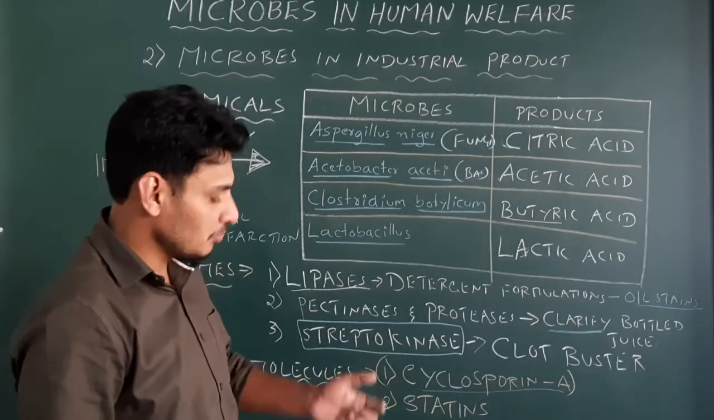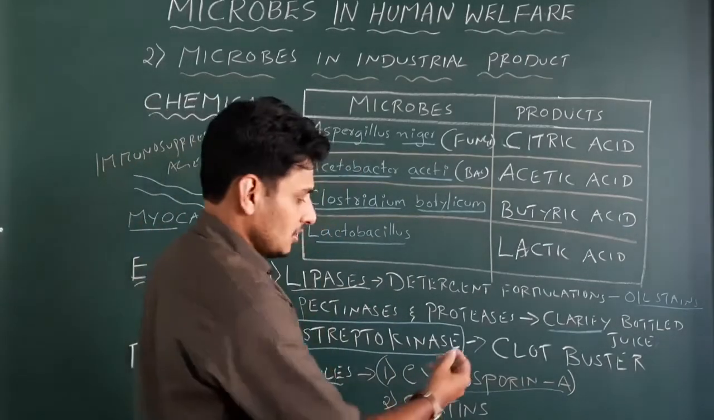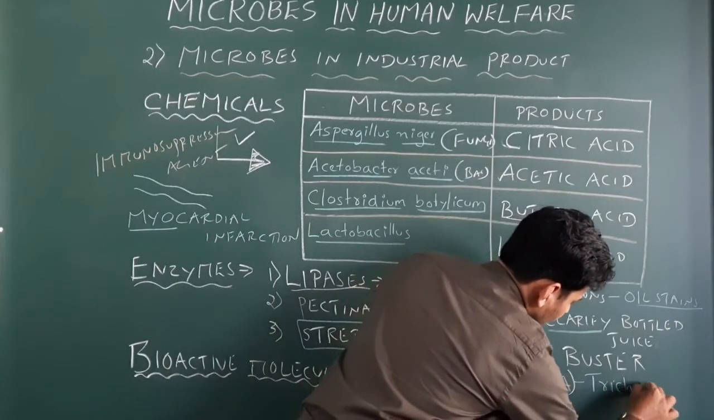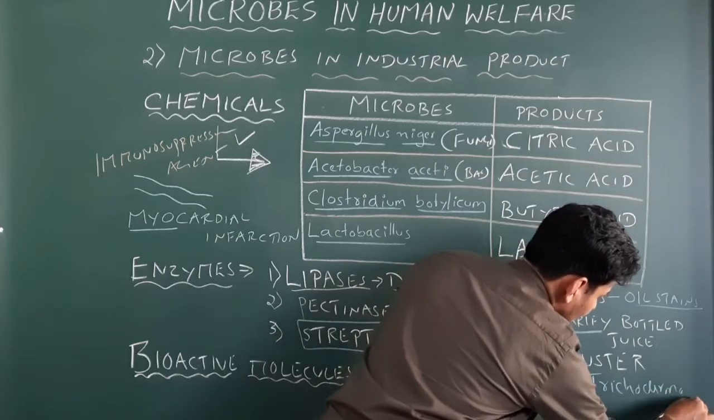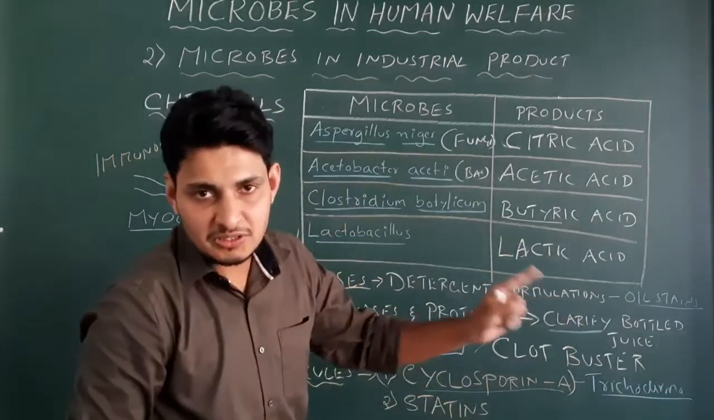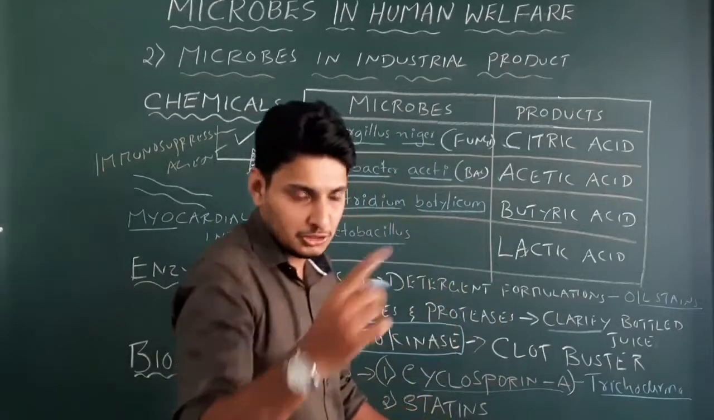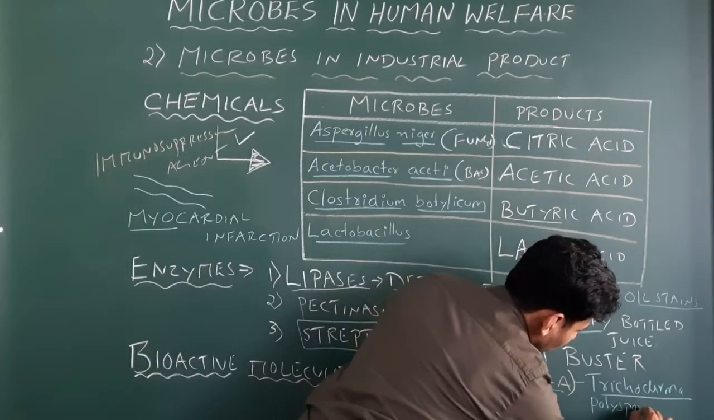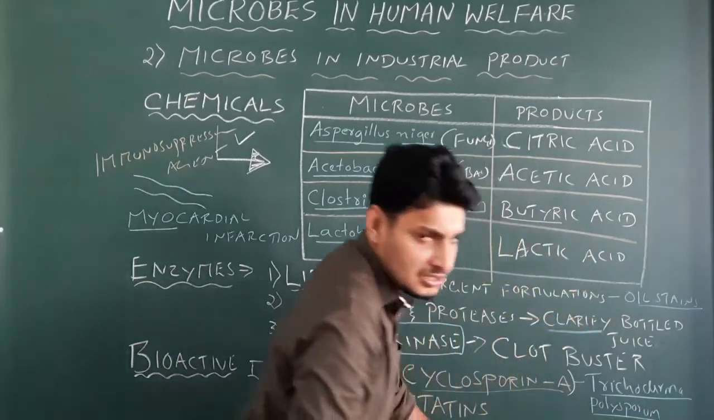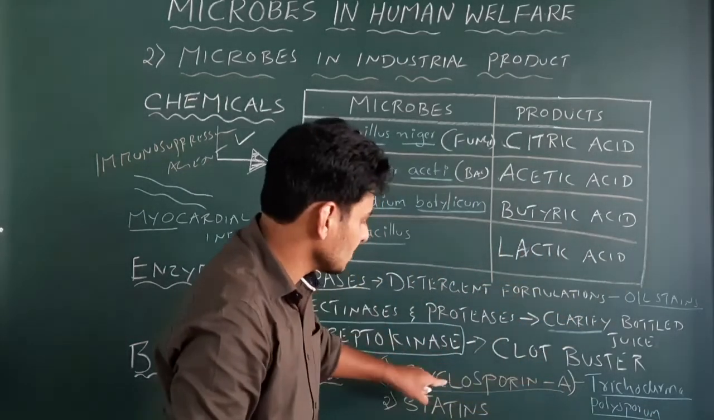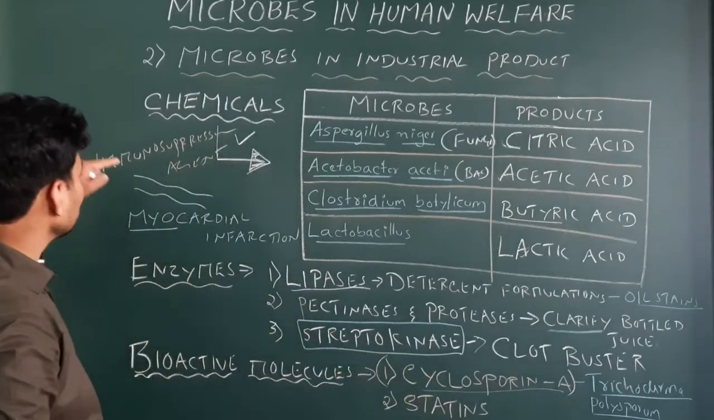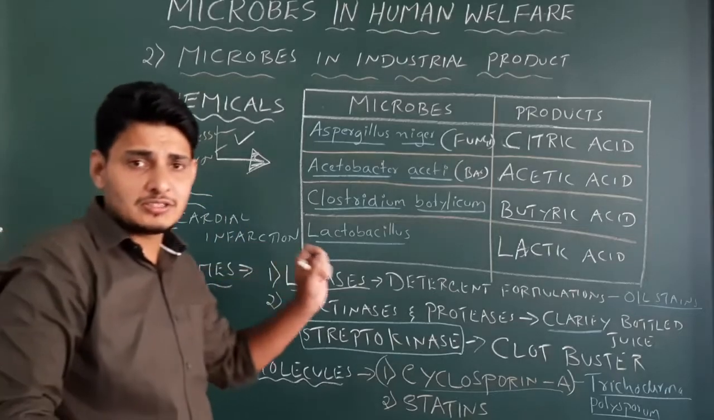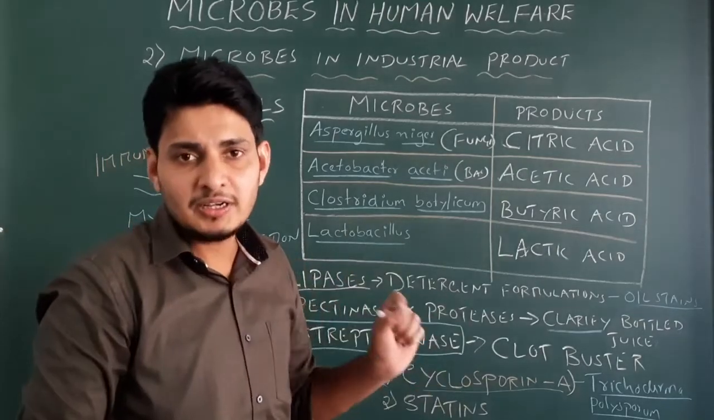Cyclosporine A is the product of a fungus called, let me write here, Trichoderma. Can you see this? If you cannot see this, please refer to the notes. I will give you the notes. Trichoderma polysporum. Please note this point. It's a type of fungus, Trichoderma polysporum, which has cyclosporine A, a very good immunosuppressive agent given to the patient who has undergone organ transplant surgery.